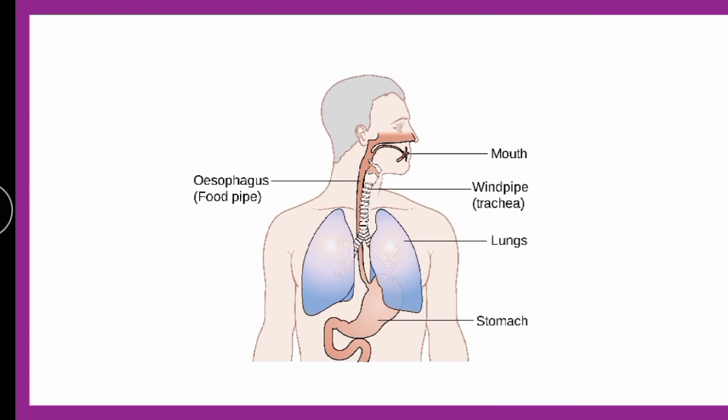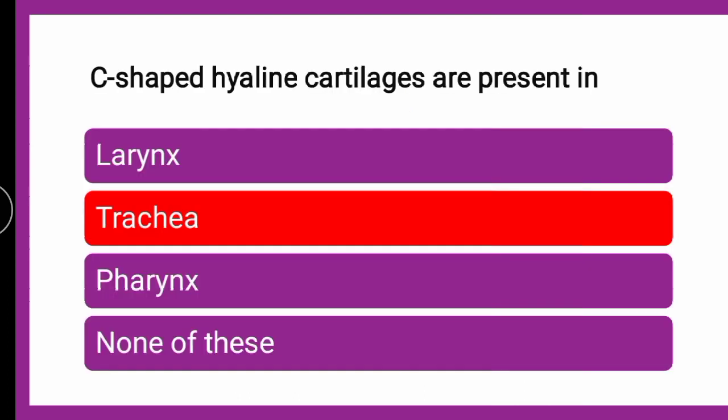The esophagus carries the food, and through the C-shaped hyaline cartilage more air can enter the windpipe, that is, the trachea. So the correct answer is trachea. C-shaped hyaline cartilages are present in the trachea.